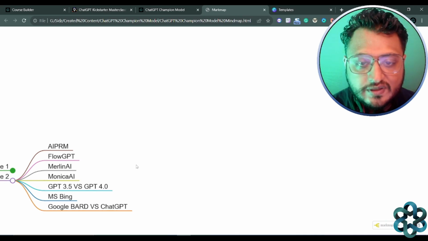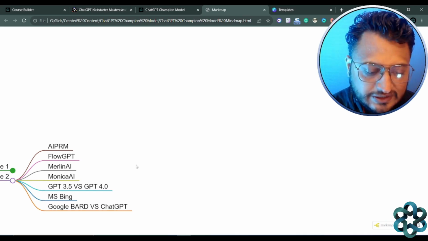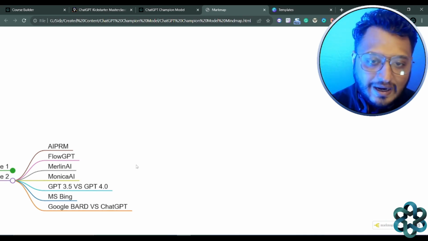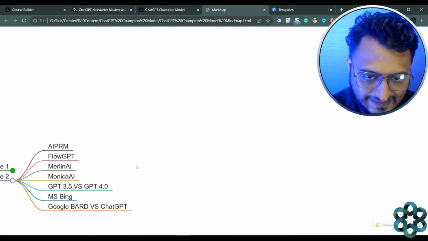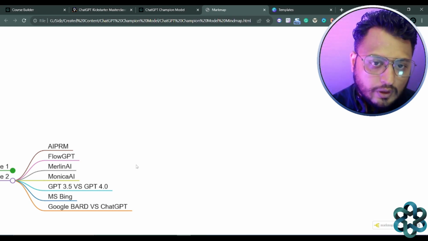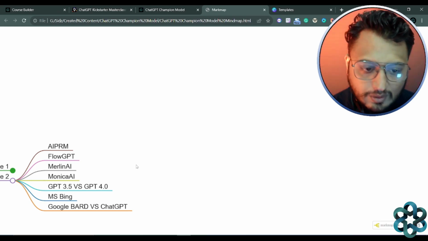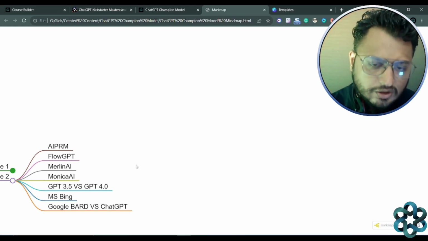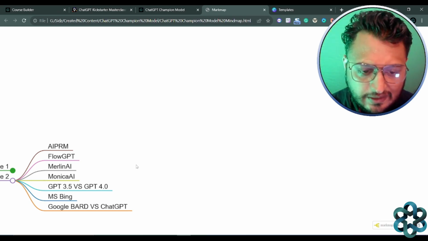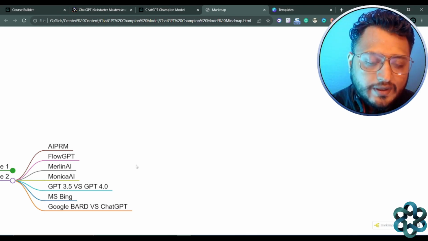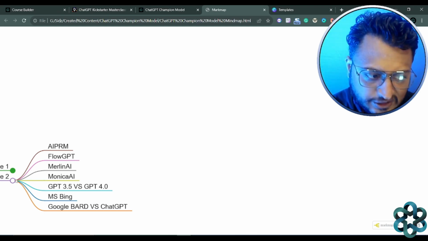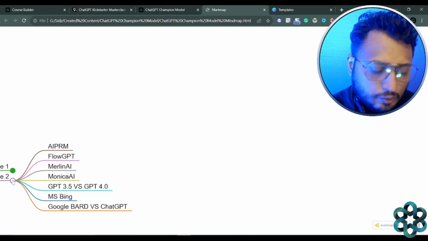And then what is the difference between Google Bard and ChatGPT, right? So where Google Bard is more advanced, and where it can help you get the right content on Google Bard versus ChatGPT. So there are certain use cases that I'll be explaining in that video, wherein Google Bard is more effective than ChatGPT. Okay, so you need to know that as well.